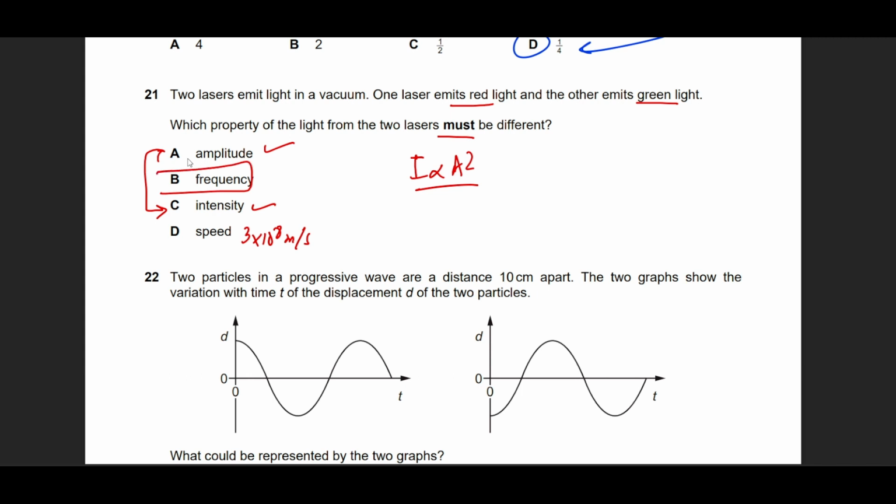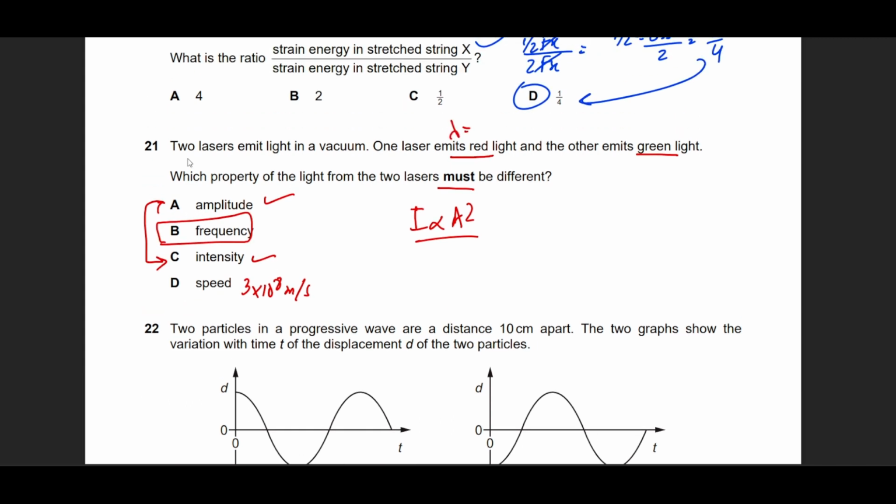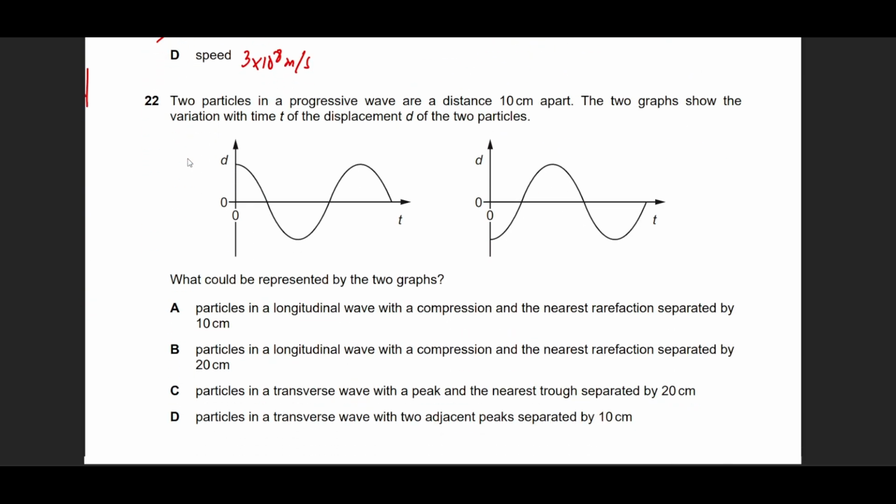But yes, frequency, both of them will have different values of frequency, because the wavelength of red is around 700 nanometers and green light is approximately 500 nanometers. So they have different wavelengths. So dividing with v equals f lambda will give us different answers for both of them. This must be the same. Okay, so moving on to question number 22.